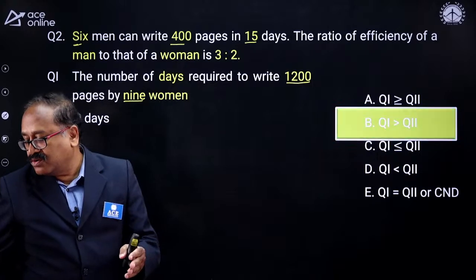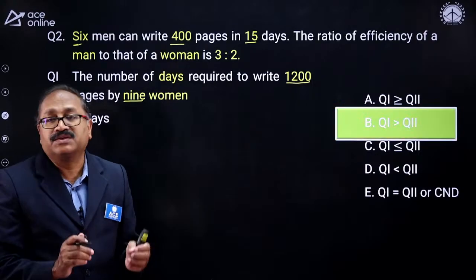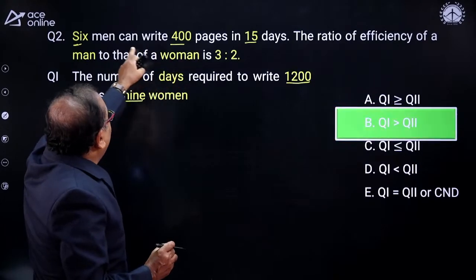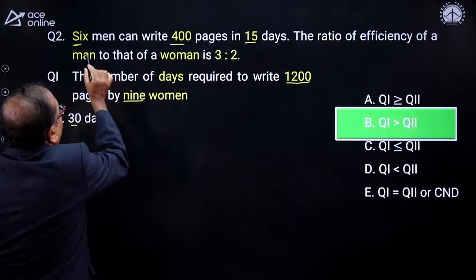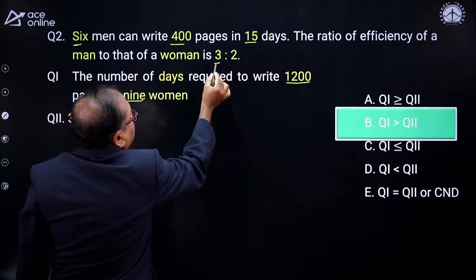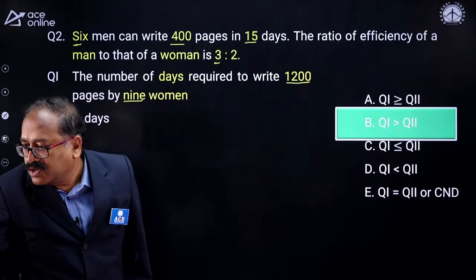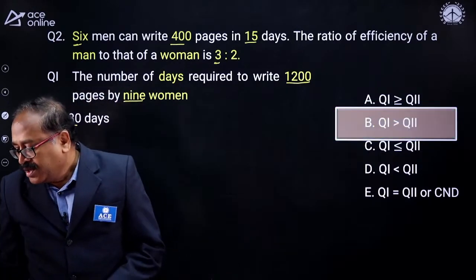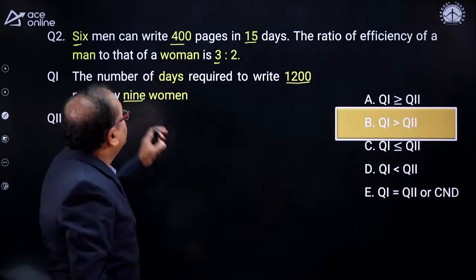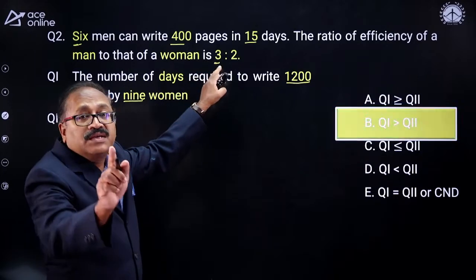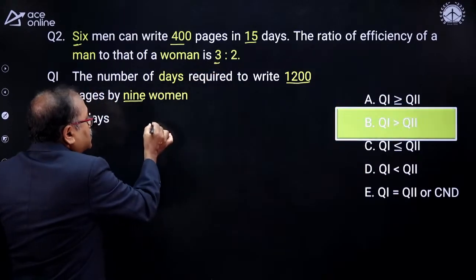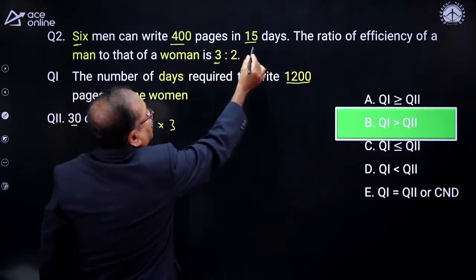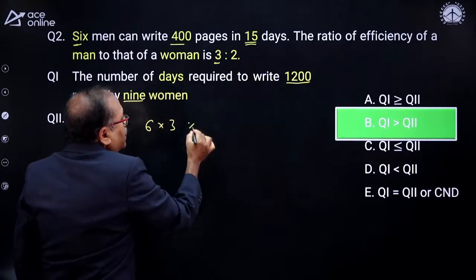Let's say that you are going to learn something over here, my friends. What is the efficiency of 1 man? 1 man efficiency is 3, right? So 6 men will have an efficiency of 6 into 3, and they complete the work in 15 days.